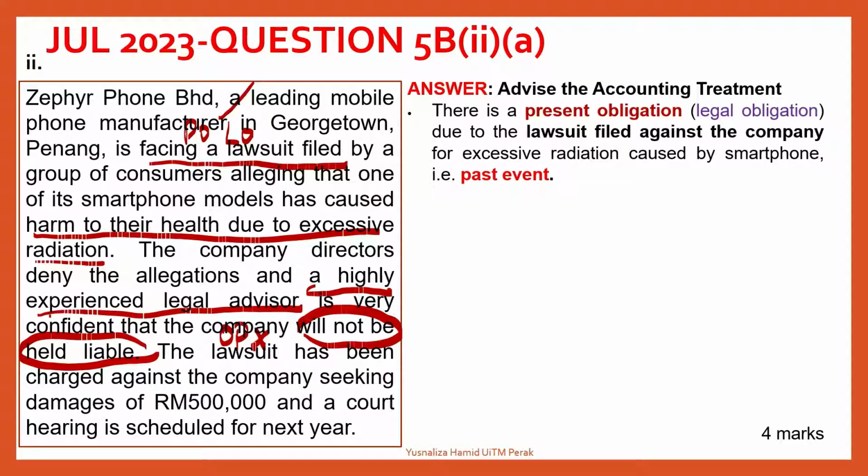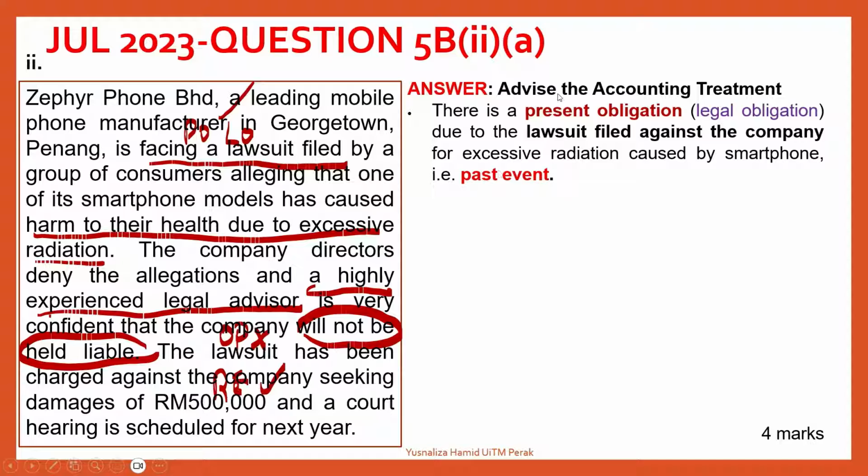However, the lawsuit has been charged against the company. They sought damages of 500,000. So there was already an estimate being made, and there is a reliable estimate. And a court hearing is scheduled for next year, meaning that the hearing is somewhere in 2023. So the damage claim was for 500,000. So it was a reliable estimate.